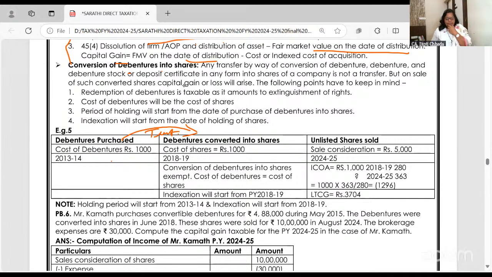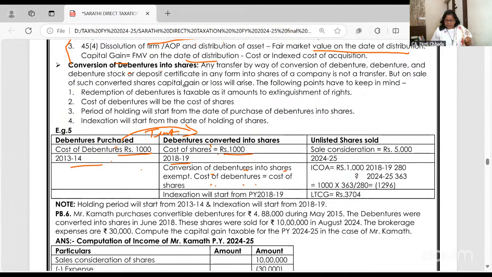Sure. So now debentures are converted into shares. I had 1,000 rupees of debentures. They are converted into shares. The cost of debentures will be the cost of the shares. So on conversion of debentures into shares, no capital gain.